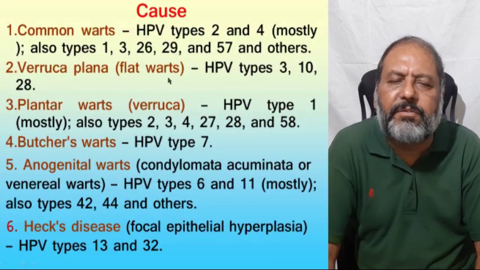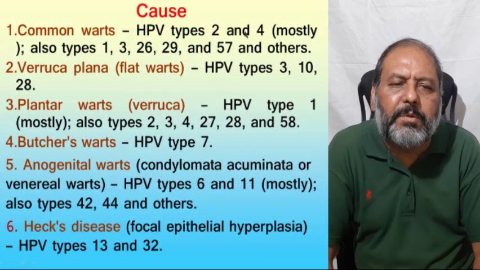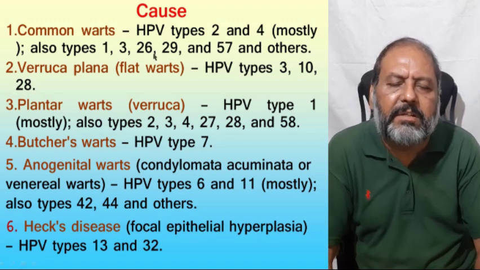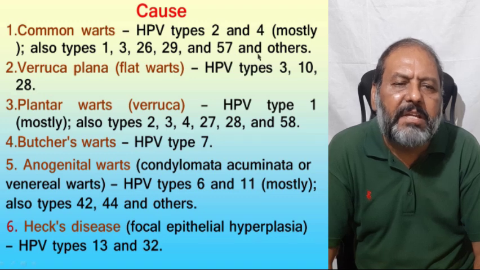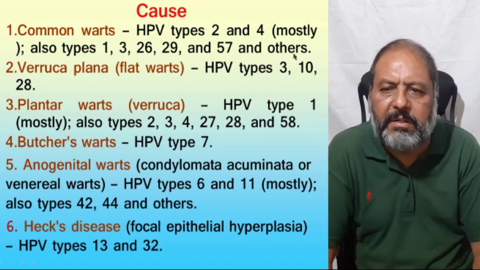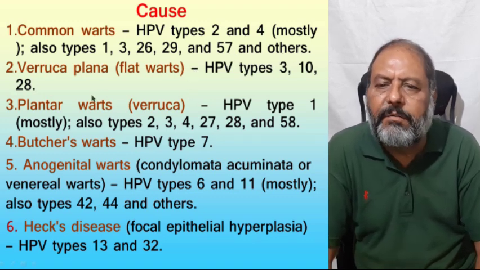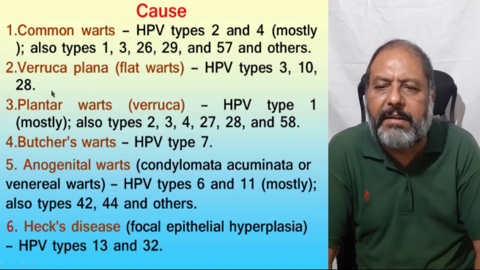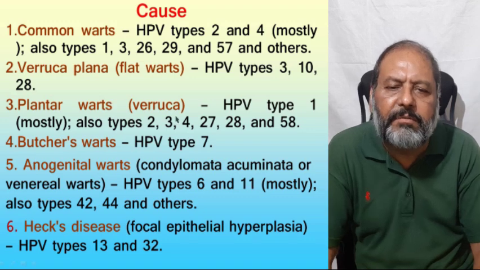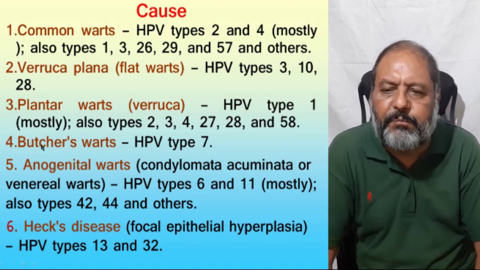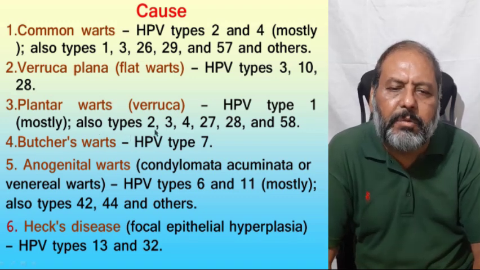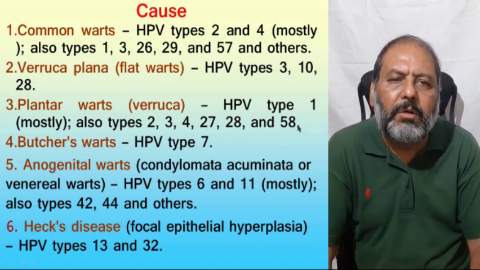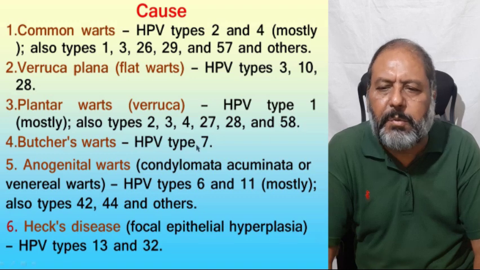So the common warts are due to HPV type 2 and 4 mostly, also type 1, 3, 26, 29 and 57 and others are also notorious for causing common warts. Verruca plana or the flat warts are due to HPV type 3, 10 and 28. Plantar warts, verruca, are due to HPV type 1 mostly and also type 2, 3, 4, 27, 28 and 58.